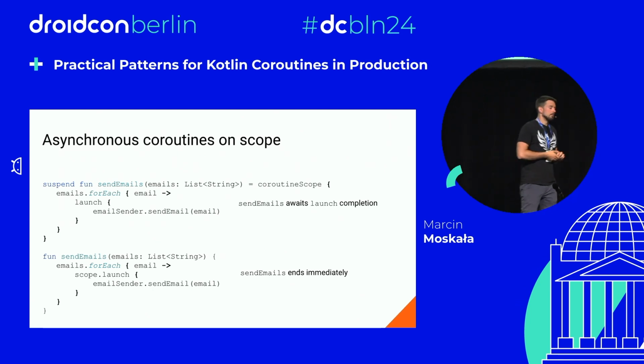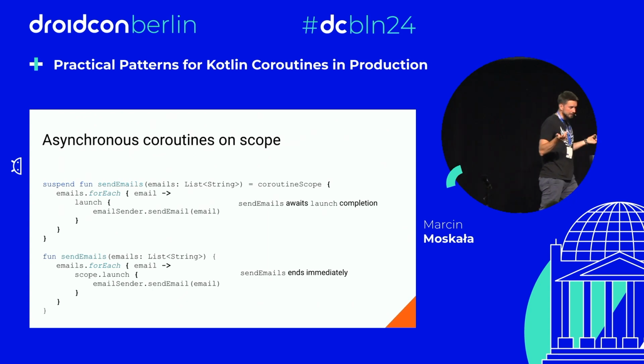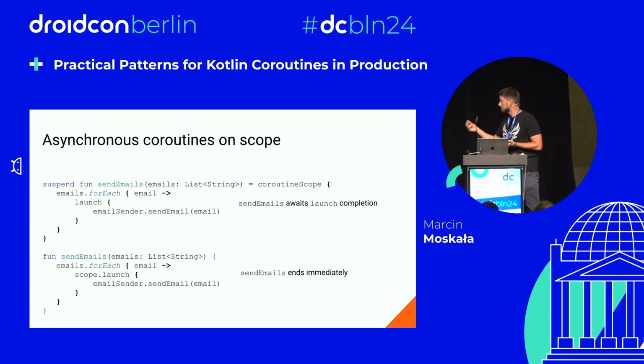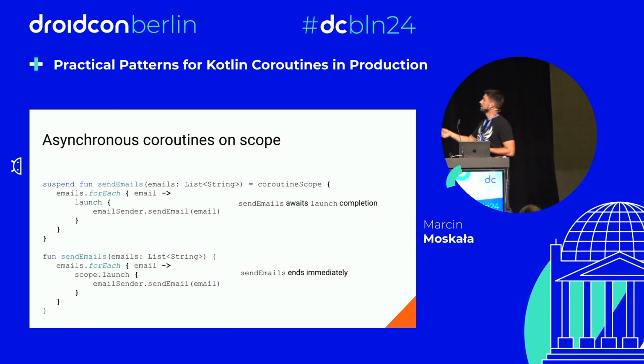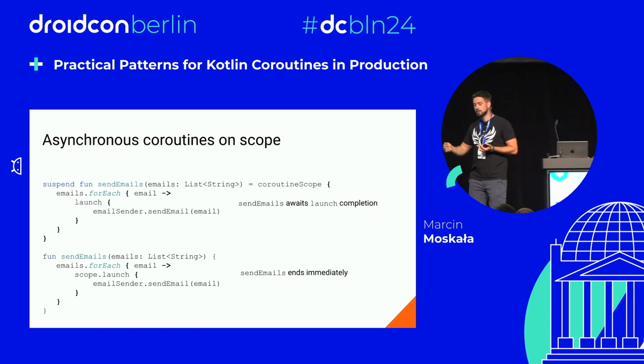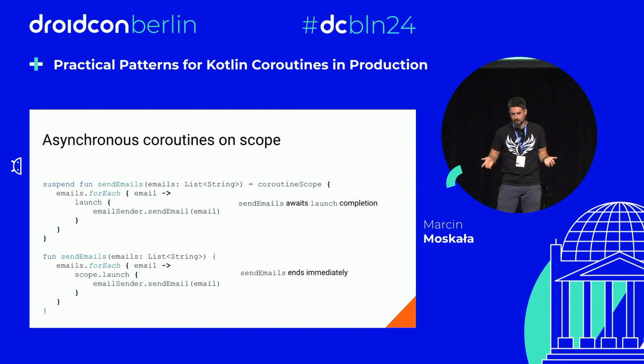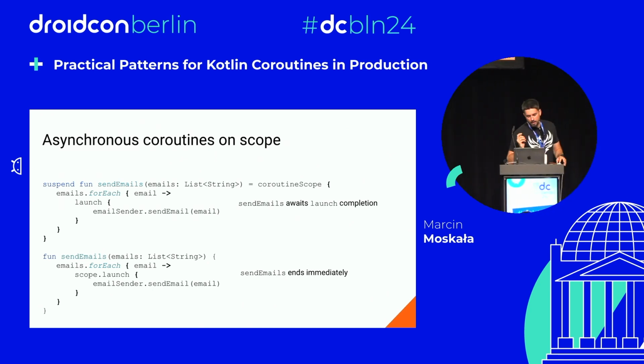There are a couple of differences in regard to cancellation and exception handling, but in regard to awaiting, if sending an email takes 1 second and there are 100 emails, then the first function should take around 1 second, and the second function should take around 0 seconds. That's the key idea.